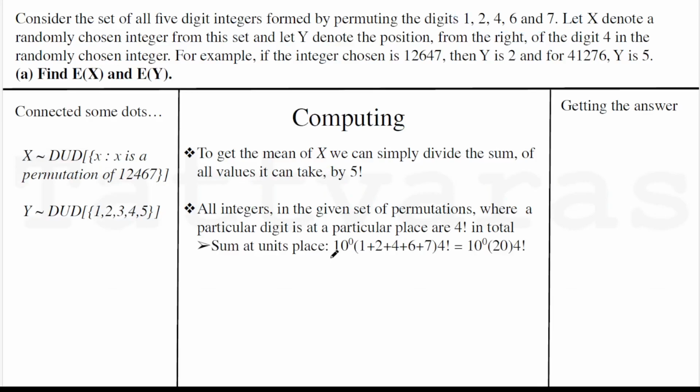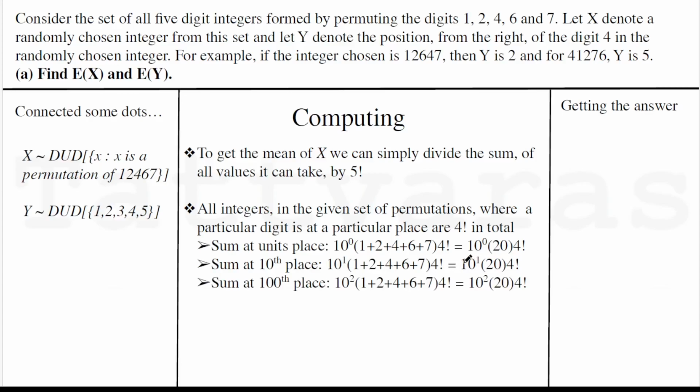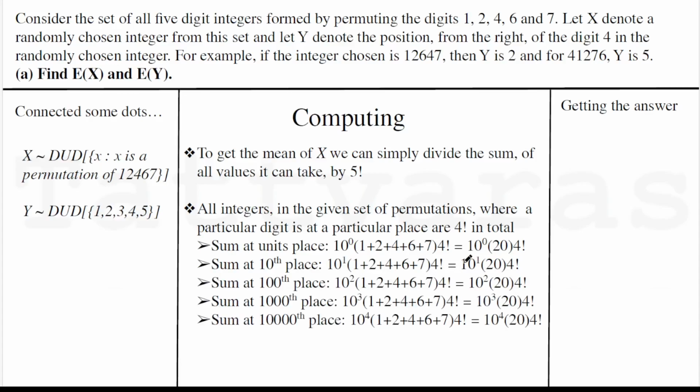And using this, getting to the sum becomes very easy, because when you're looking at the unit place, the contribution that is coming from each of the digits will be 4 factorial times. And when you add it all up, you have something like this. Similarly for the 10th place, the 100th place, the 1000th place, and the 10,000th place.